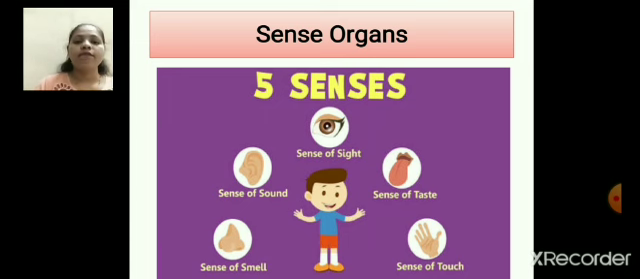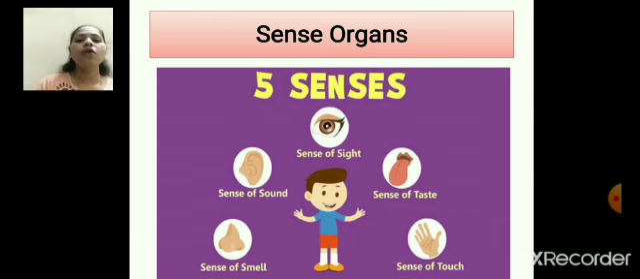Like if there is hot water kept near you and you try to touch it, you automatically take your hand back because you feel the hotness of the water. Body parts used for this: nose for smelling, ears for listening, eyes for watching, tongue for tasting and skin for feeling.